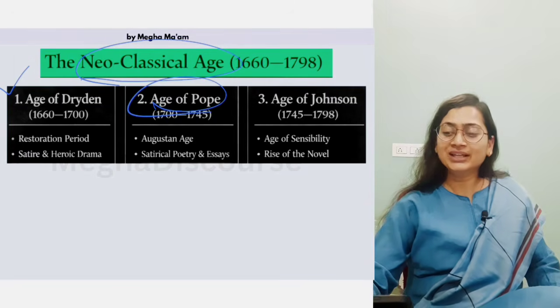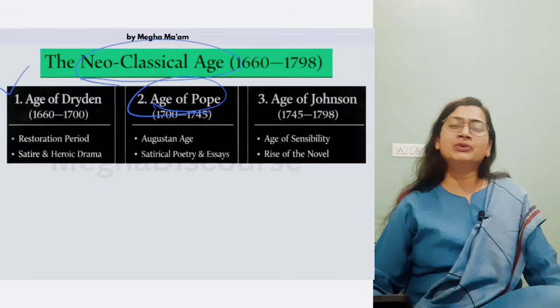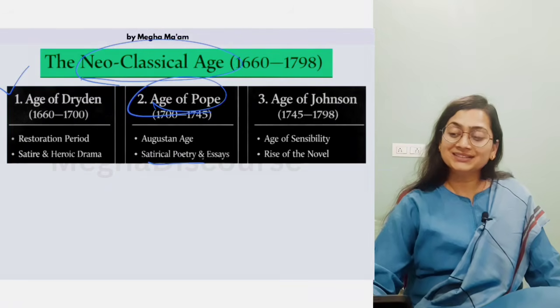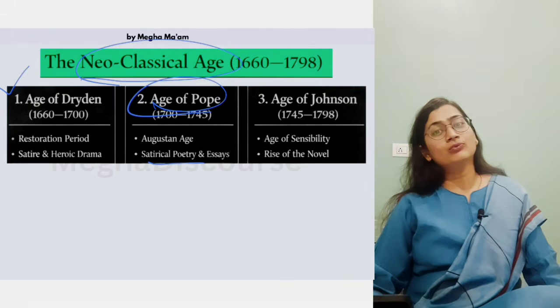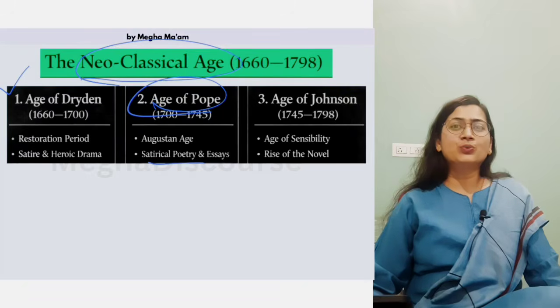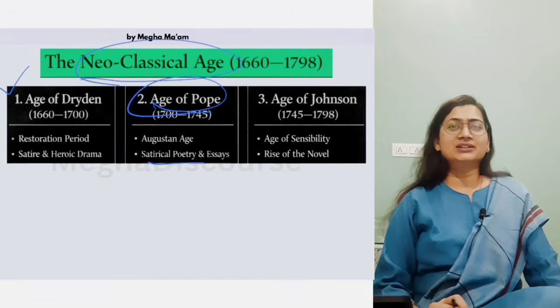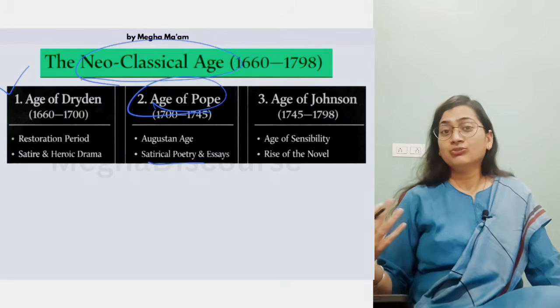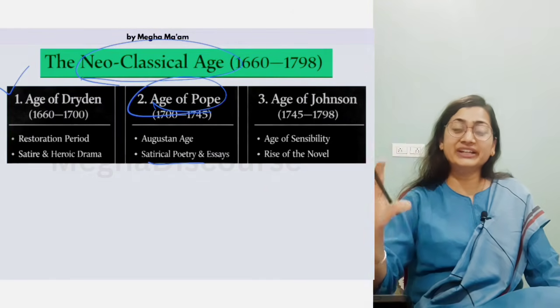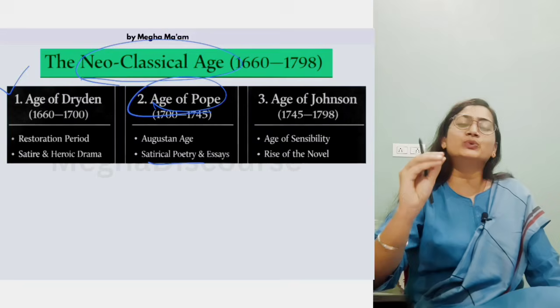Then we have the age of Pope. What happened in the age of Pope? Pope is writing satirical poetry, right? The Rape of the Lock. He was mocking the elite. He was mocking the king and the people who think of themselves, like, yeah, we are superior. So he is mocking that superiority. He was giving a staunch fight to those people.